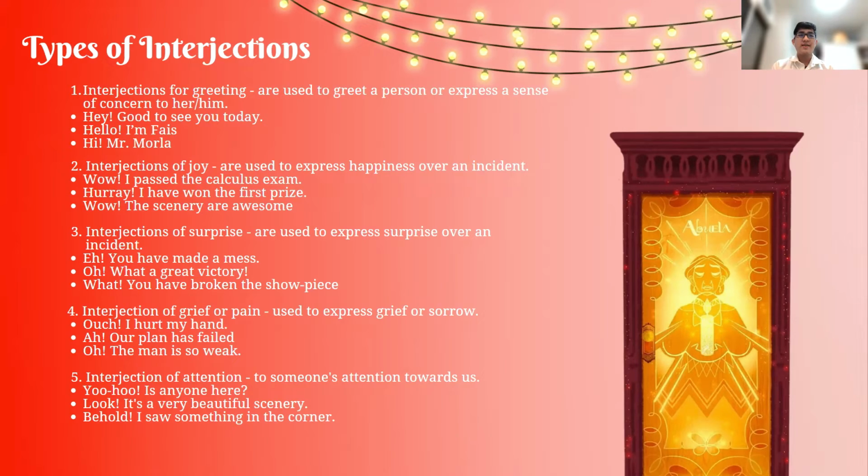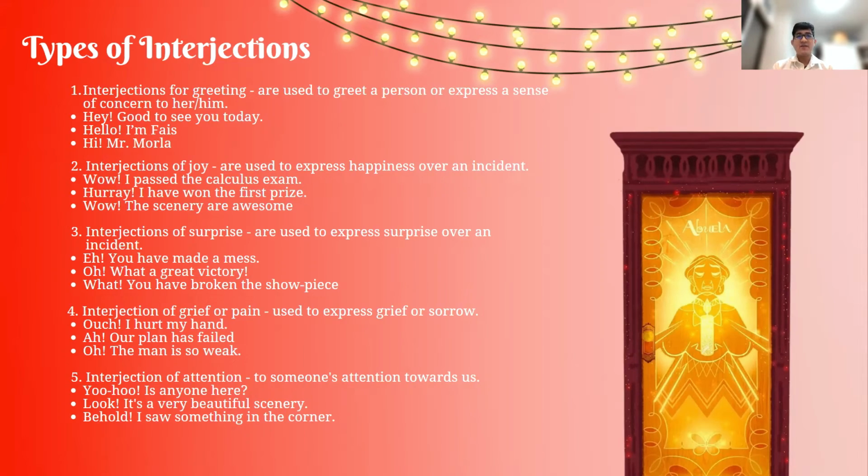So for the fourth one is the interjection of grief or pain. So these are used to express grief or sorrow. So for example, ouch, I hurt my hand. Or alas, our plan has failed. Or oh, the man is so weak.